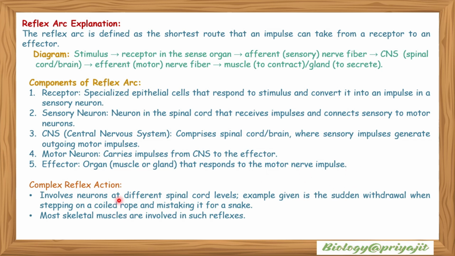Complex reflex action involves neurons at different spinal cord levels. An example is the sudden withdrawal when stepping on a coiled rope and mistaking it for a snake. Most skeletal muscles are involved in such complex reflex action.